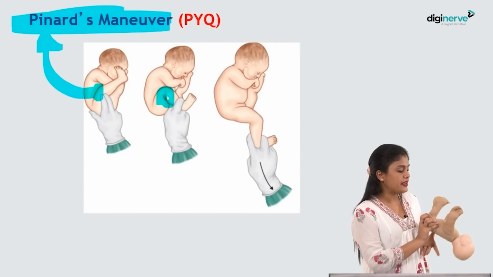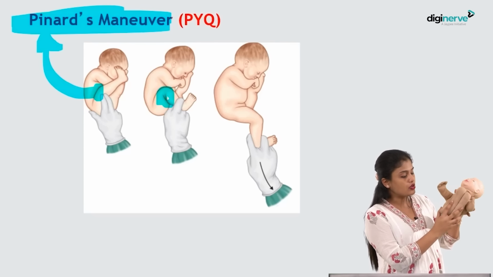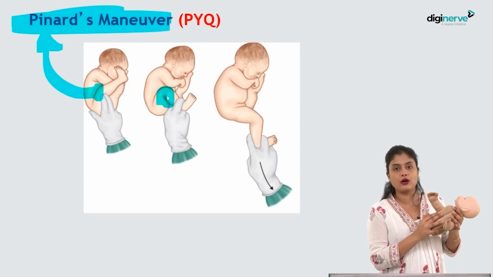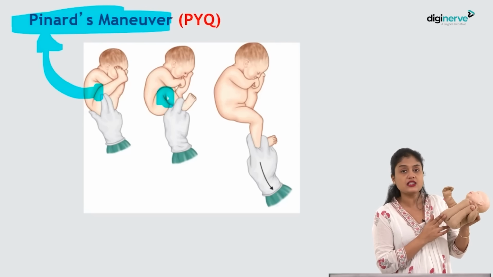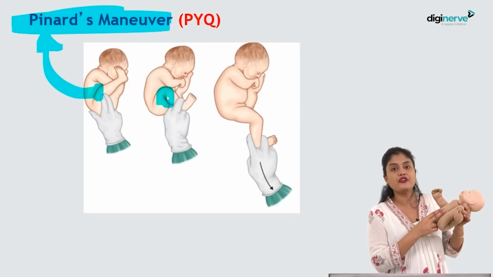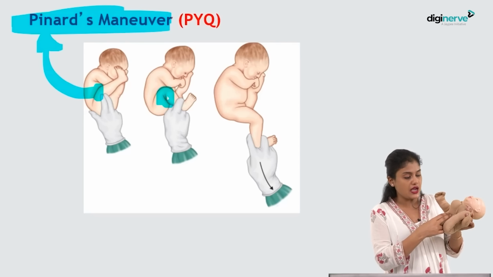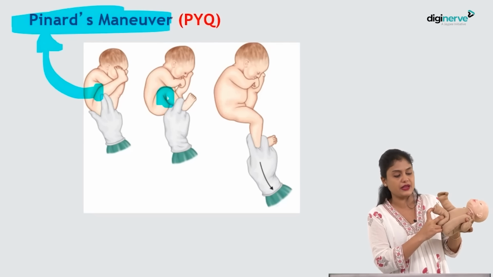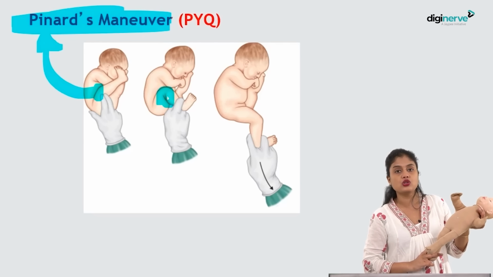So now let me explain how Pinard's maneuver will work. Okay. So you can see now the buttocks is like this. The buttocks have come out and limbs have not come out. That is what you are trying to remove. So along the buttocks, you will trace your hand. Then you will feel for the popliteal fossa. Then you will flex at the popliteal fossa and do lateral flexion. At that time you can see the foot is coming into your hand. So you will pull the foot in your hand and you pull it down. Okay, the same way the other foot also will come down.